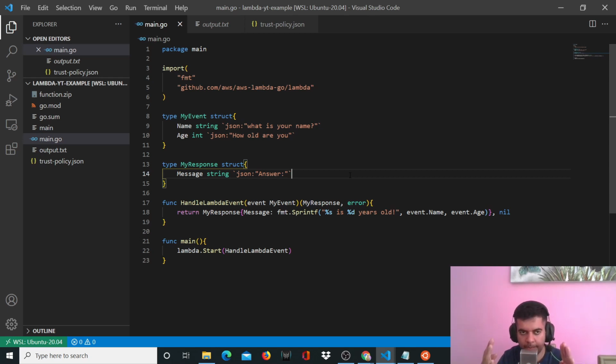Now, as you just saw, we're having to invoke the Lambda function ourselves. Anybody outside cannot simply call our Lambda function. That's because for that, we'll need to expose an API. So for that, we'll have to build an entire project using Lambda, DynamoDB and API Gateway. That's a complete serverless stack for Golang. That's going to be a longer video, and that's the next video that I'll be making.